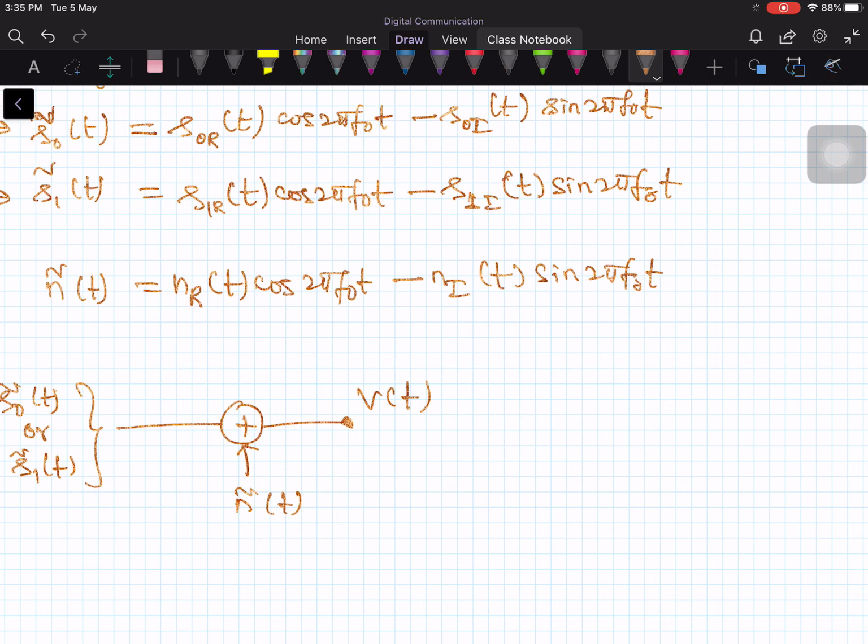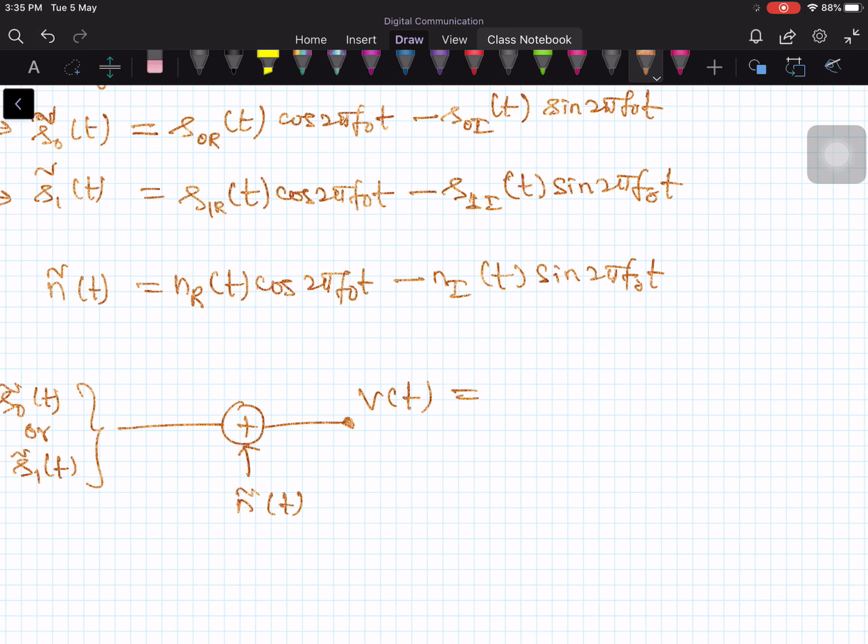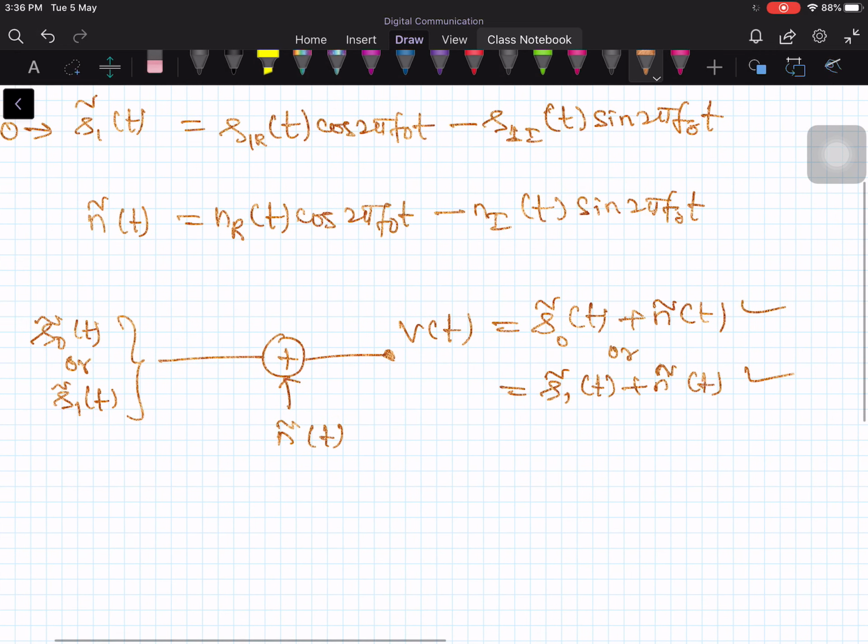Your V of t is going to be your transmitted signal, either S0 tilde of t plus n tilde of t, or S1 tilde of t plus n tilde of t, any one waveform, either this or this one. You are not going to transmit both at a time. So this is a received waveform, and it is a passband pulse, not a baseband pulse.